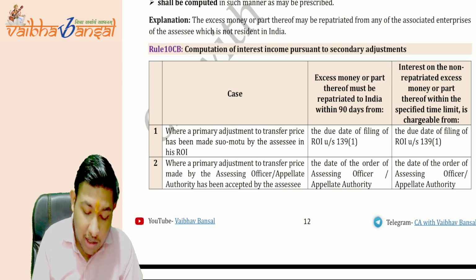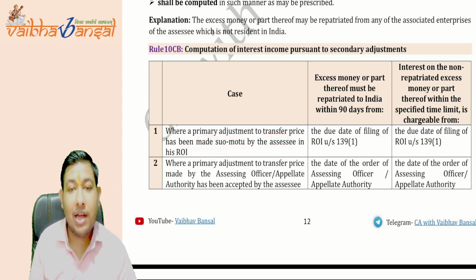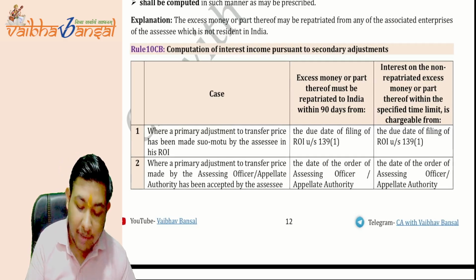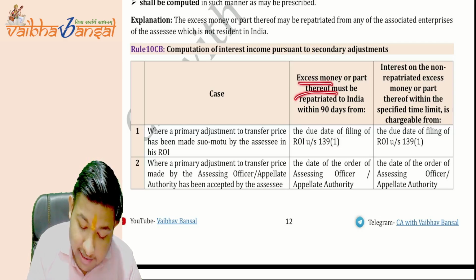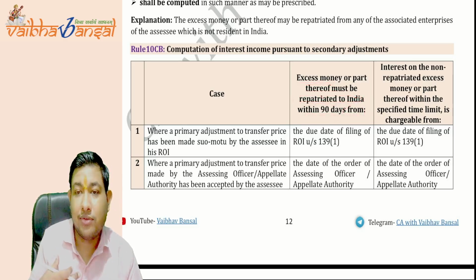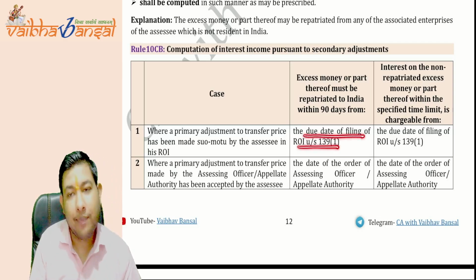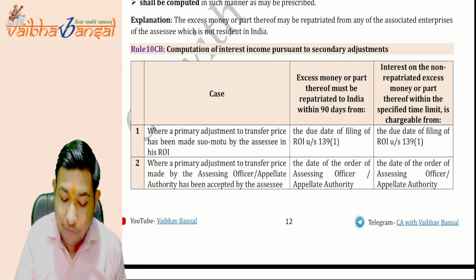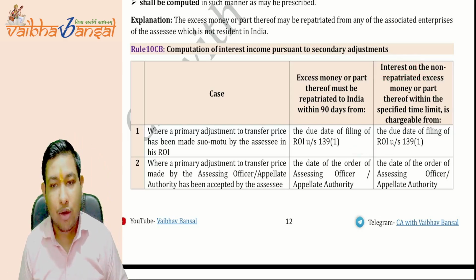See, where a primary adjustment of the transfer price has been made suo motu by the assessee, excess money should be repatriated to India within 90 days from the due date of filing of return. The 90 days will be counted from the due date of filing of return in India. Now, from where will the interest be applicable? Interest will also be applicable from the same date. I hope it is very clear.